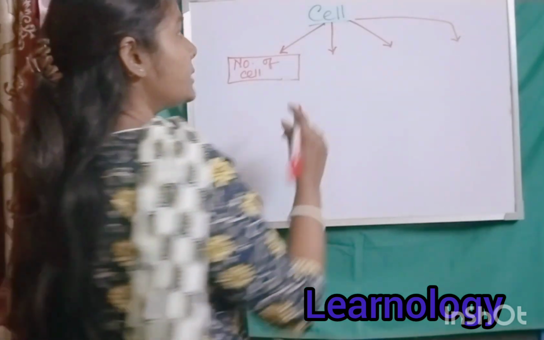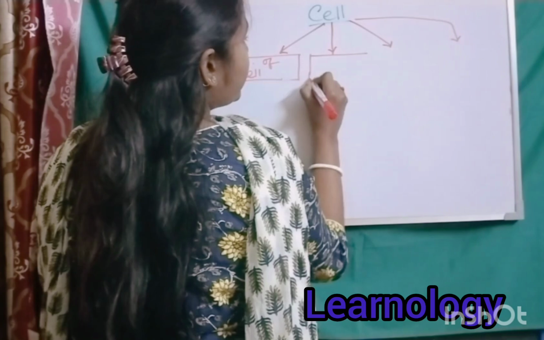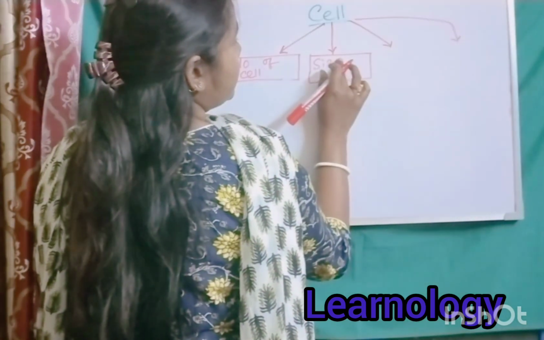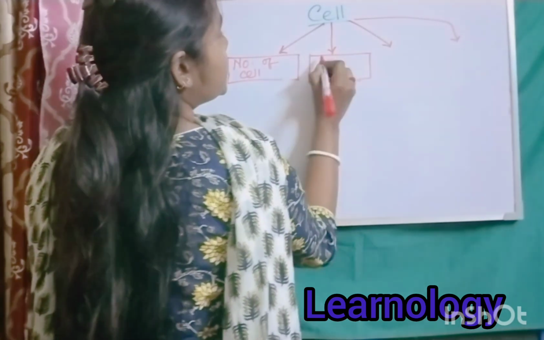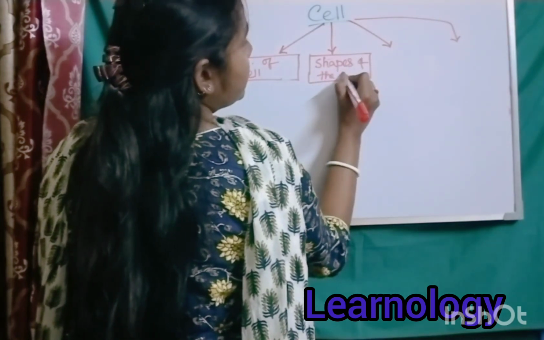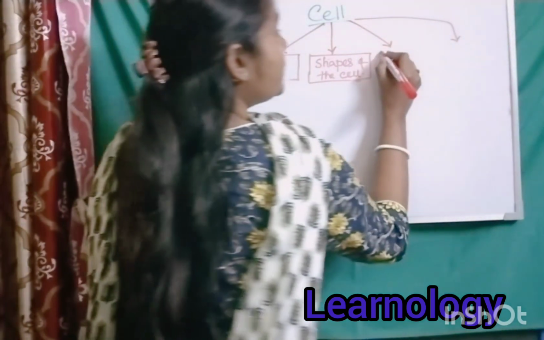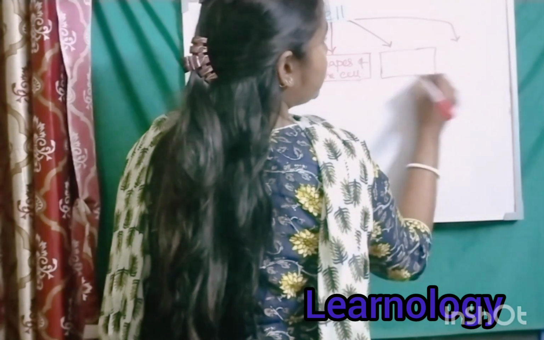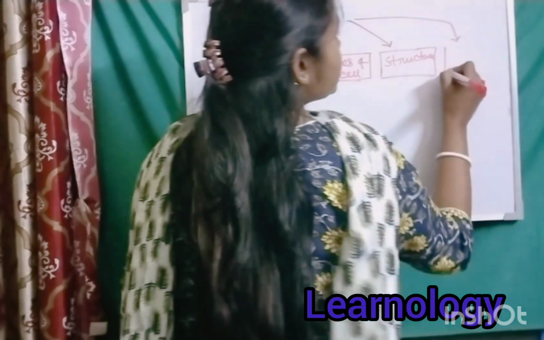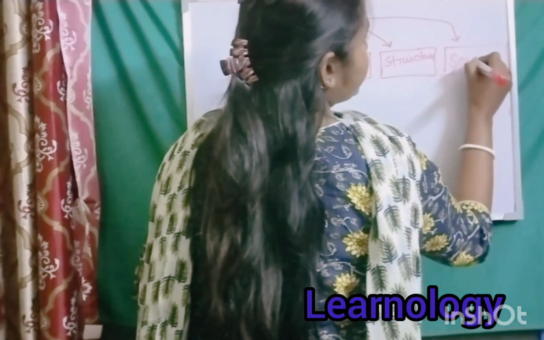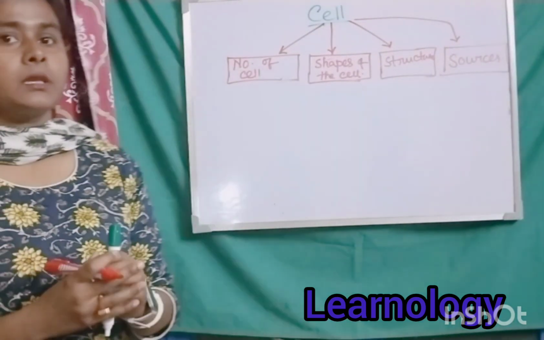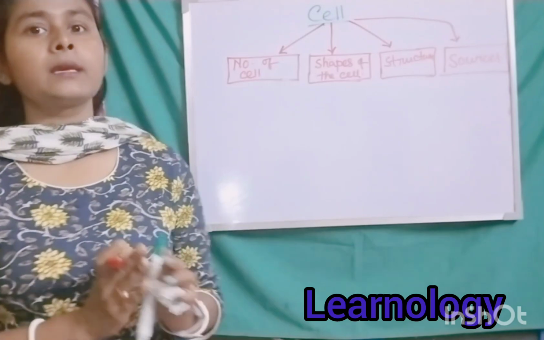Clear? Next one is according to the shapes of the cell. Actually not sizes, here shapes will be there. Next one is according to the structure of the cell, and the last one is the sources. Okay, so धीरे धीरे हम लोग एक एक classification के बारे में जानेंगे. ठीक है, ये सिर्फ एक basic class है.